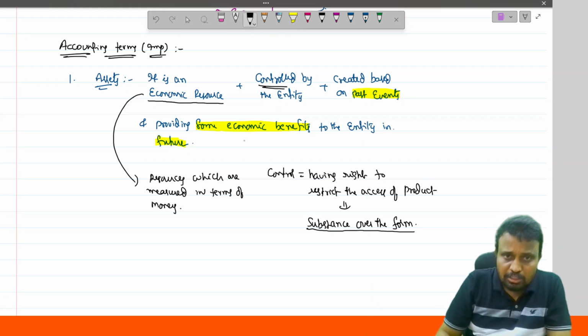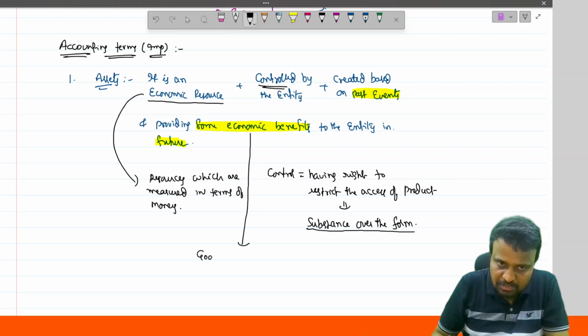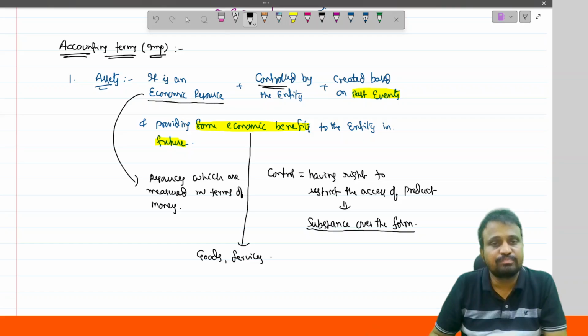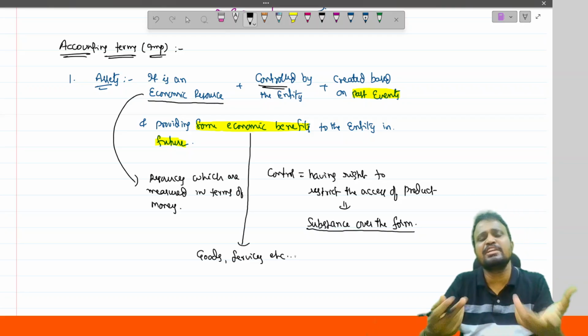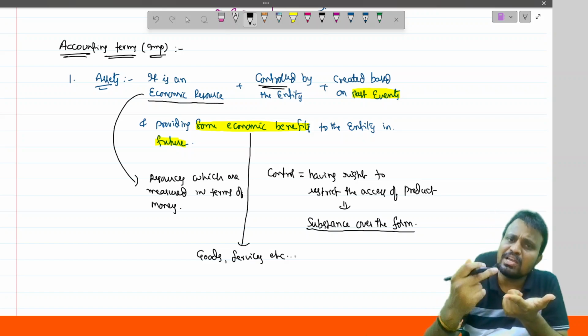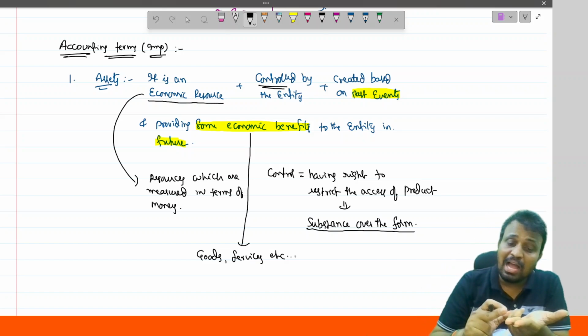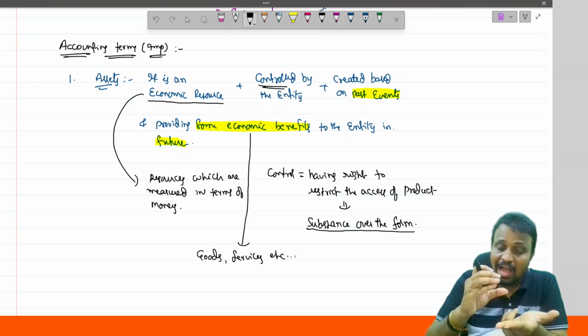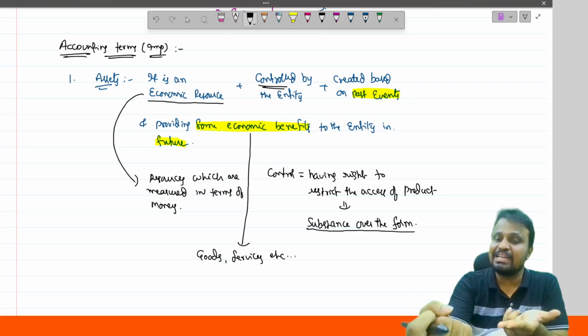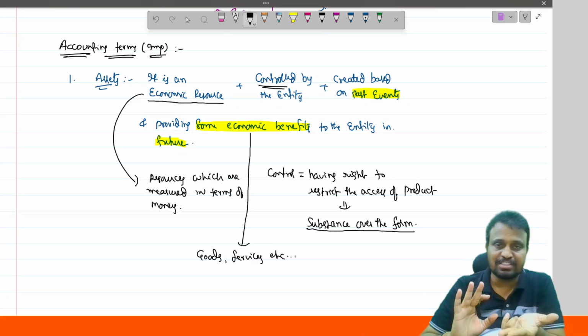So here the future economic benefits may be in terms of goods or in terms of services, etc. It may be in any form. For example, I have cash in hand. Then I can utilize the cash for any purpose in future. So that is said to be an asset. I have goods in my hand. I can sell the goods, encash it and realize the amount in cash. I am getting the benefits in terms of cash. That is said to be an asset.